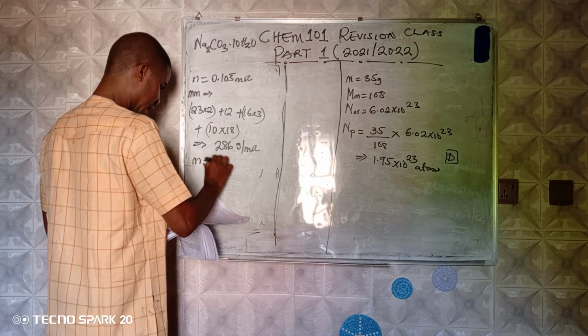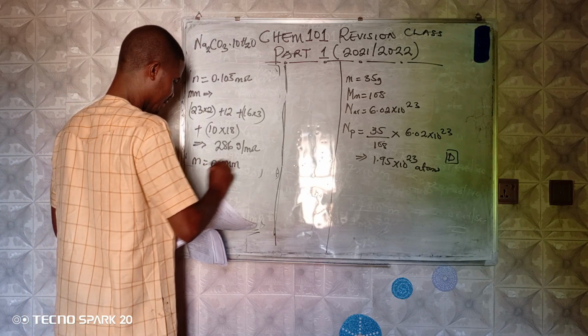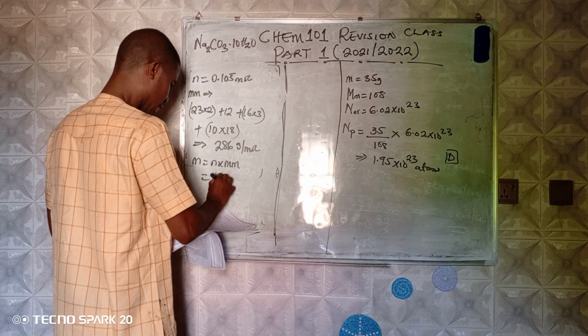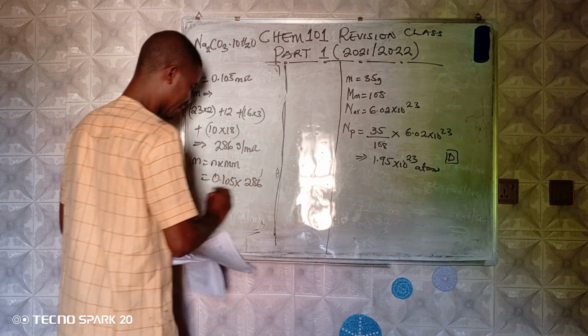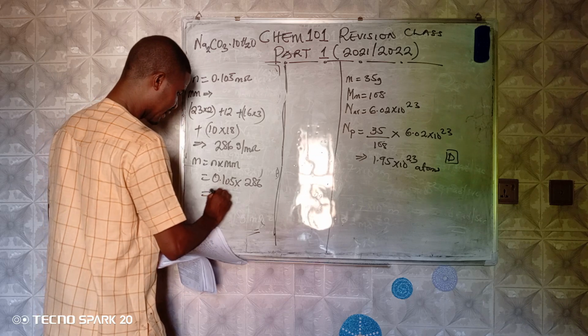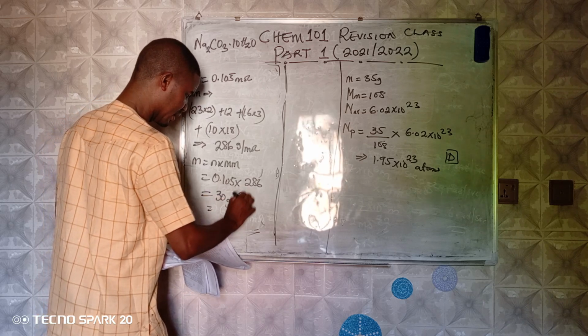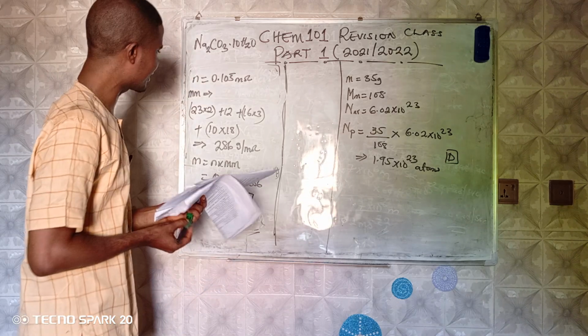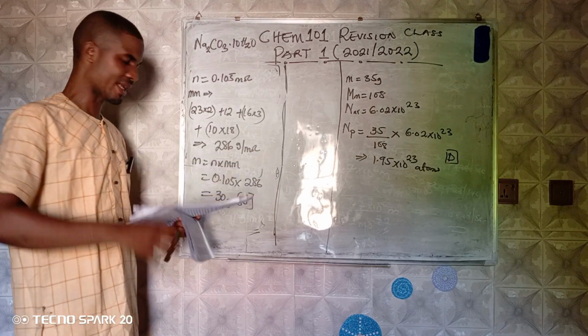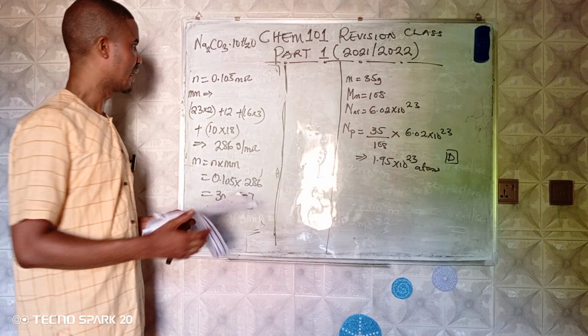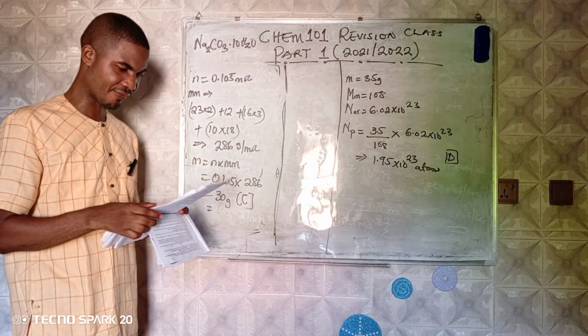Mass becomes amount times molar mass, and that becomes 0.105 times 286. This will give us 30 grams, and that is option C. I believe what I did here is very clear. We are still using the same old formula, and then we are arriving at something very good.